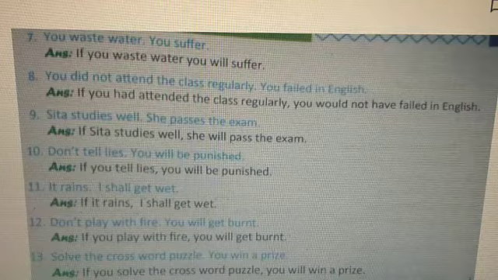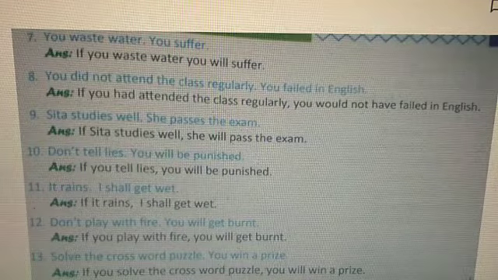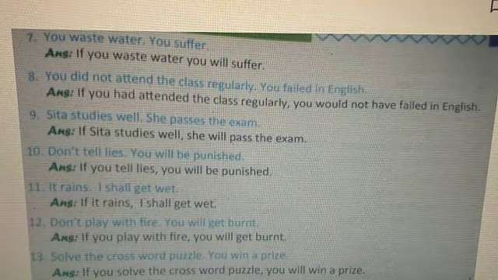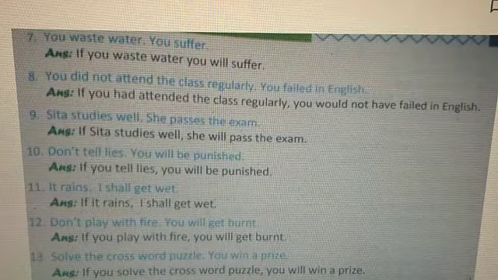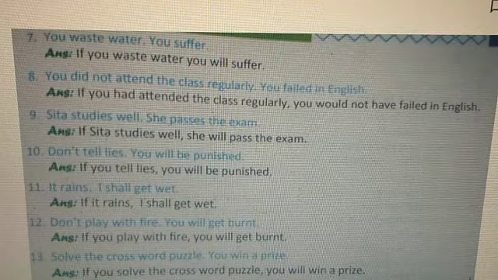10th one, don't tell lies, you will be punished. Answer is, if you tell lies, you will be punished. 11th one, it rains, I shall get wet. If it rains, I shall get wet. 12th one, don't play with fire, you will get burnt. So answer is, if you play with fire, you will get burnt.